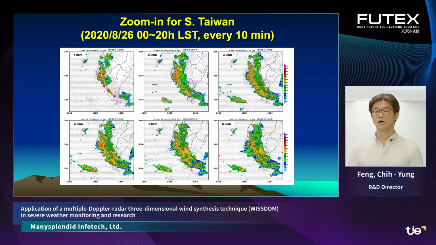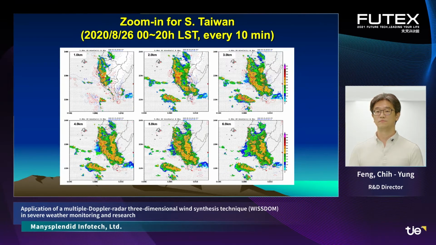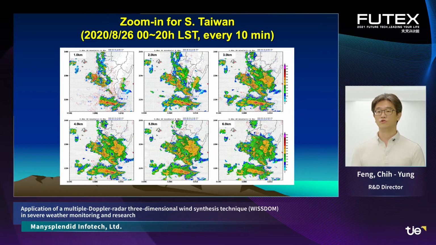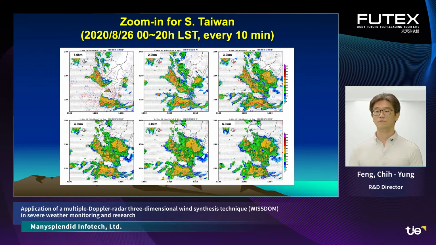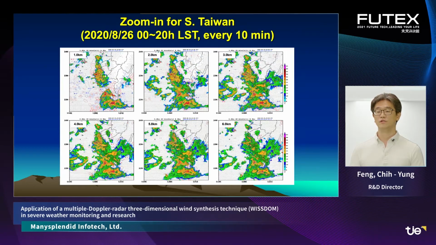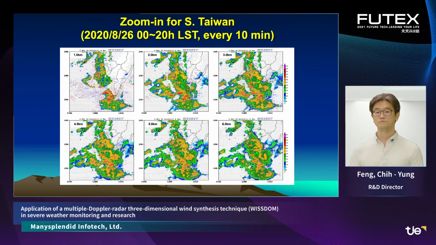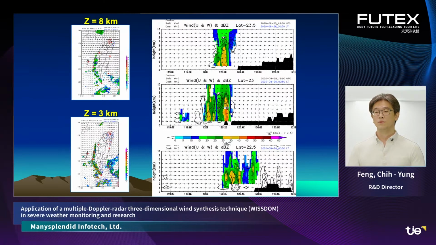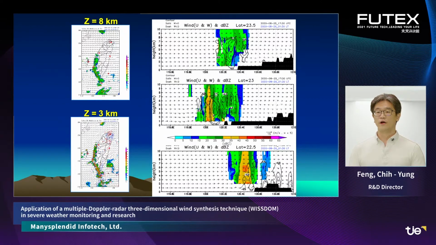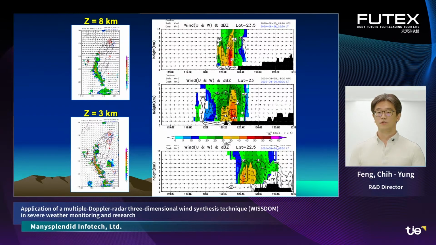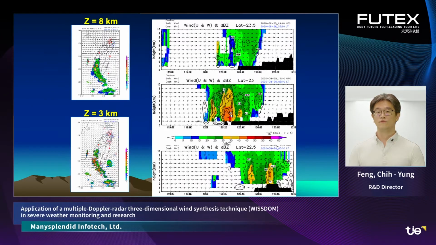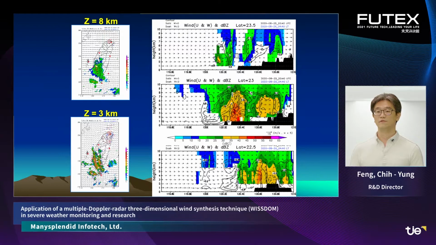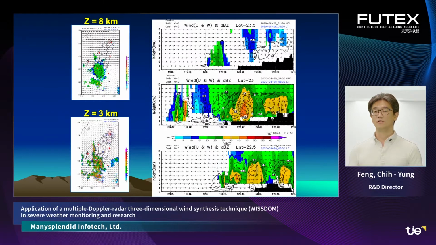We can see strong convective systems occurring continuously as the weather system approaches the land, which matches the retrieved three-dimensional wind structure. When we analyze the vertical profile along 23.5, 23, and 22.5 latitude, we can see the U and W match the life cycle of convective systems.